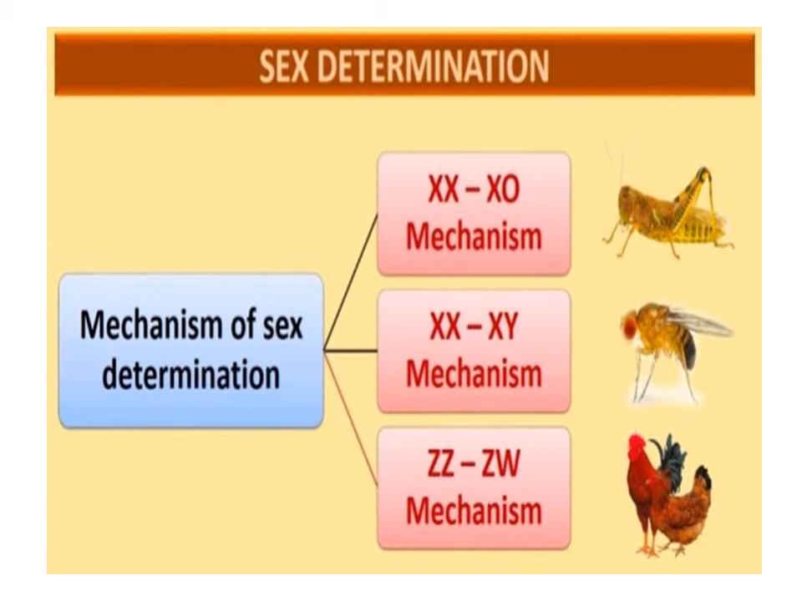There are different mechanisms of sex determination in different organisms. There are three types of sex determination: XO mechanism, XY mechanism, and ZW mechanism.